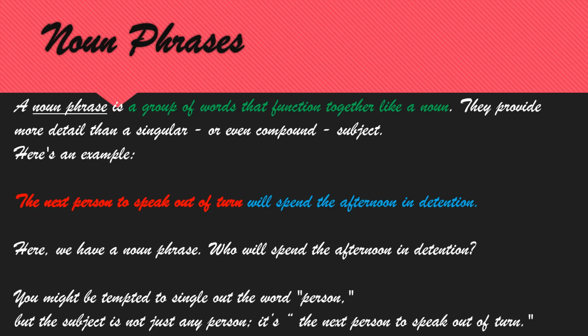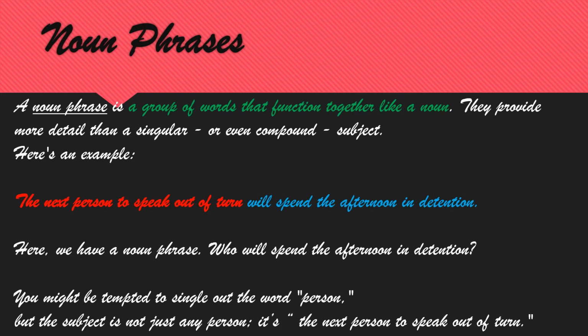Who will spend the afternoon in detention? The next person to speak out of turn. See, this full phrase is acting like a subject.